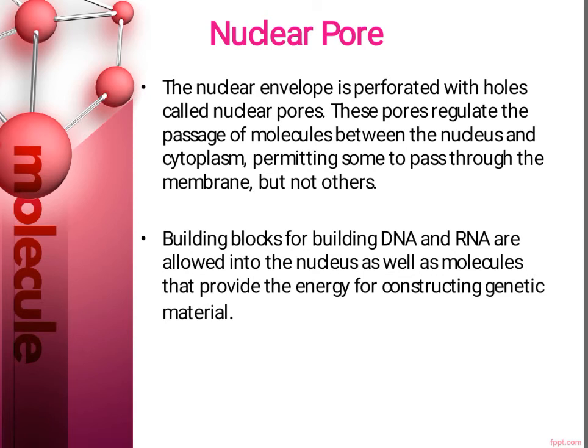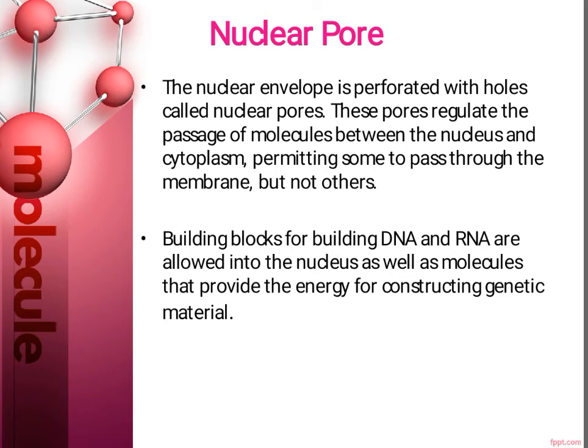So it is called the semi-permeable property. It means nuclear pores will permit some molecules to pass through the membrane, but at the same time will not permit some molecules to pass through the membrane. So these nuclear pores are called semi-permeable.